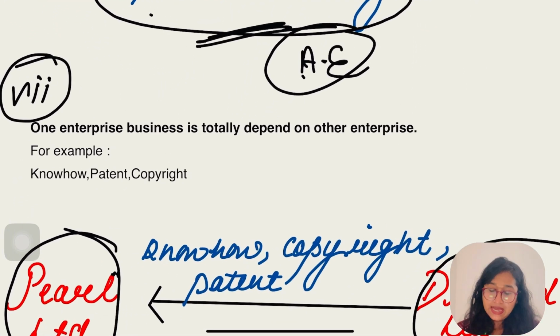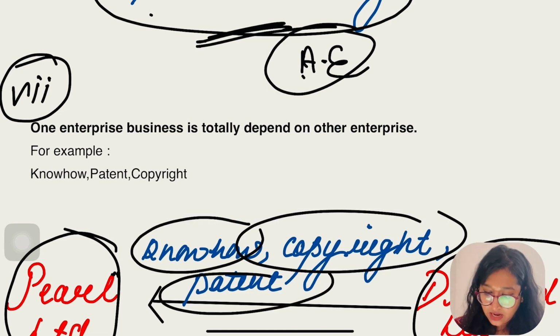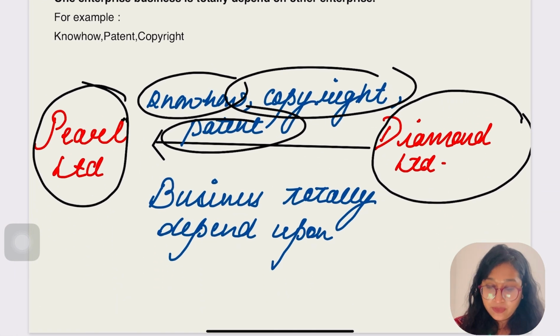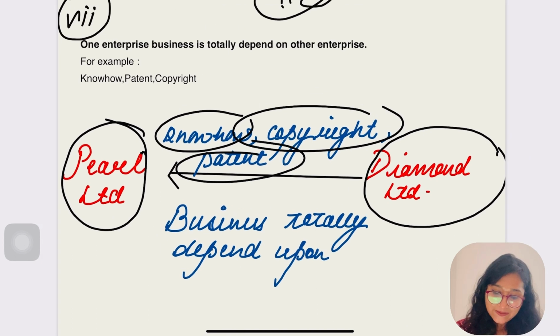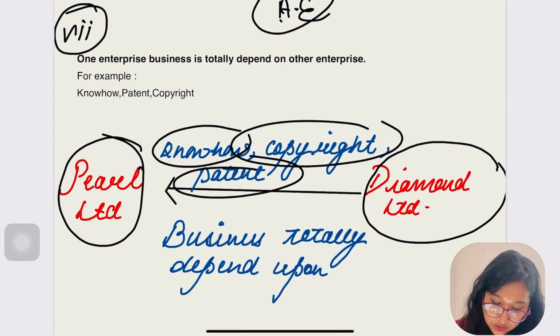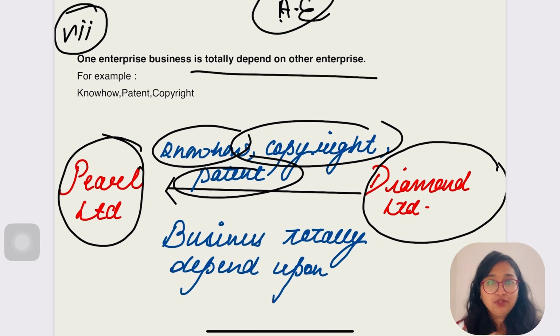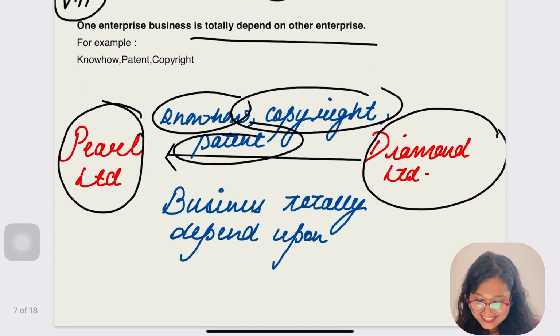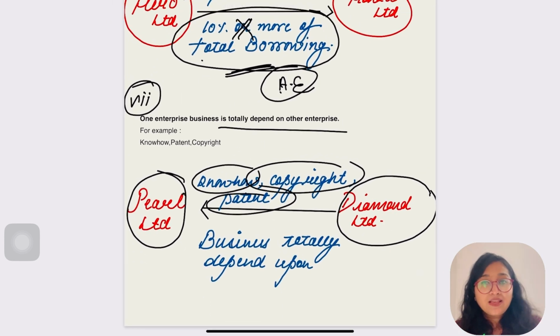The next condition says that if one enterprise's business is totally, fully, wholly dependent upon the other enterprise's know-how, copyright, patent, then the relationship between them would be associate enterprise. Let's go through the condition again. One enterprise's business is totally, fully dependent on the other enterprise, for example on know-how, patent, copyright. Is it clear? But the condition is that the business is totally, fully dependent on these things.